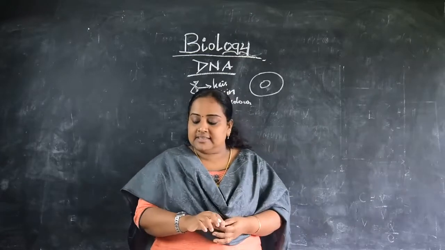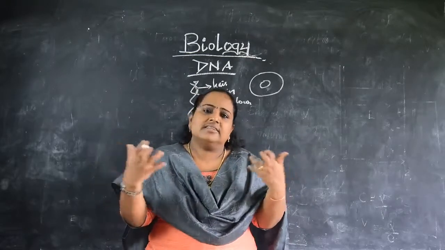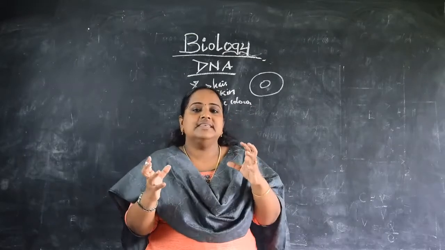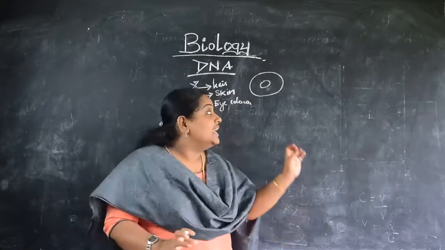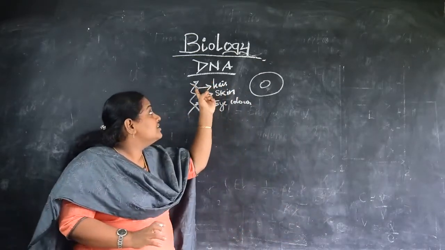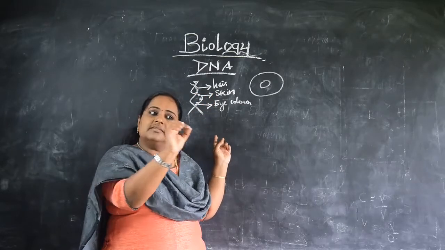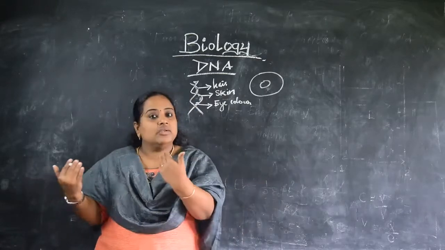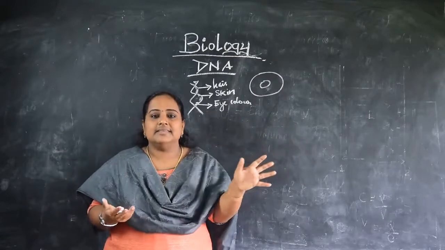What is morphology? It is nothing but the external appearance, right? And some genetic disorders and genetic traits also. All these characteristics of a particular organism are carried in this DNA or gene. We say the child is looking exactly like his father, he has his father's eyes, his father's nose.